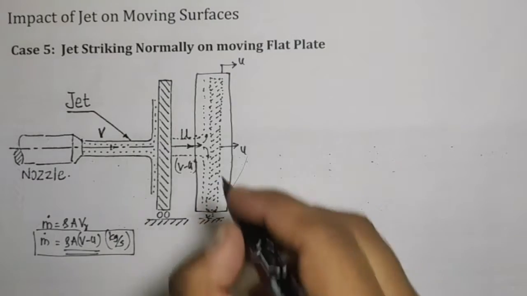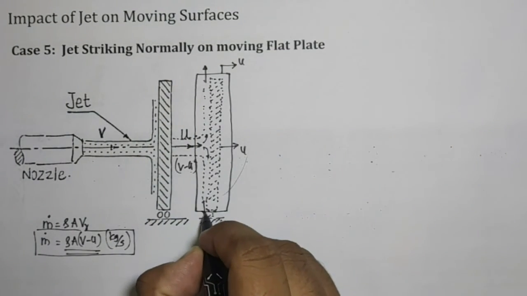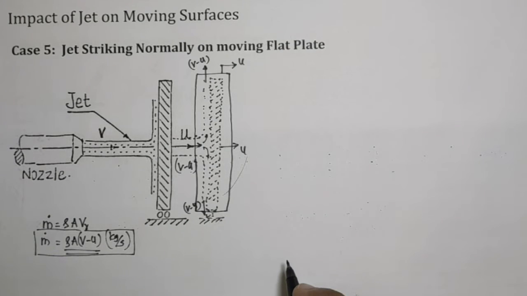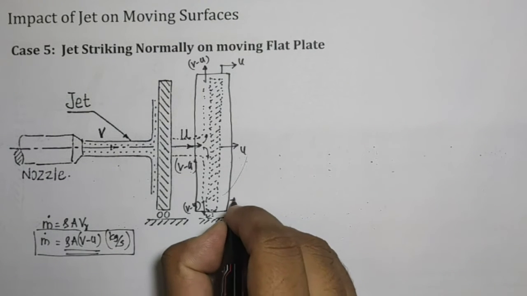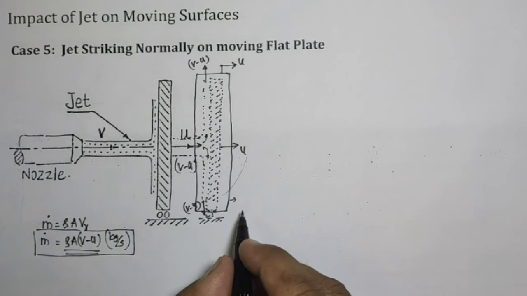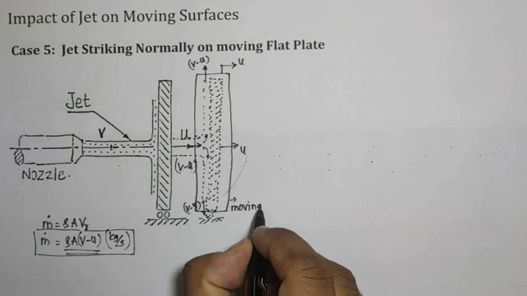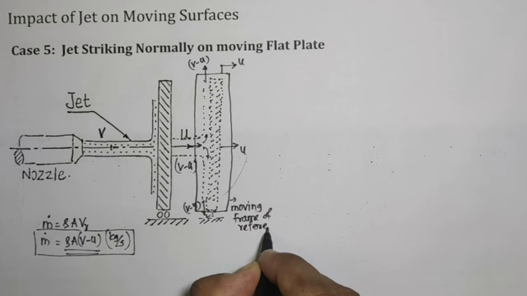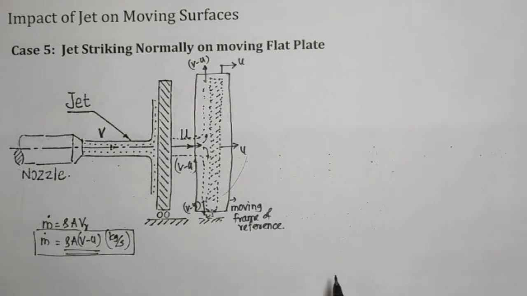While exiting, the velocity will remain the same, that is v minus u. So here we have the condition related to the moving frame of reference. This is known as a moving frame of reference. A moving frame of reference, if it has constant velocity, is known as an inertial frame of reference. It is also called the inertial frame of reference.